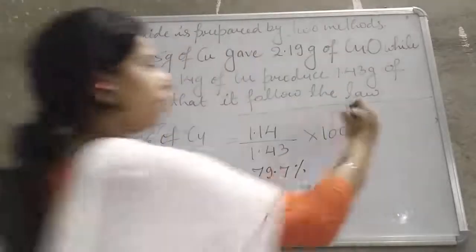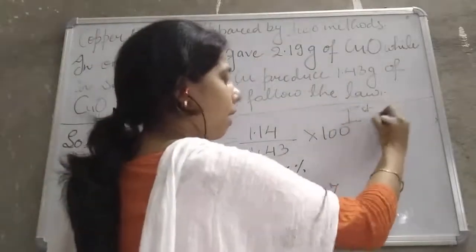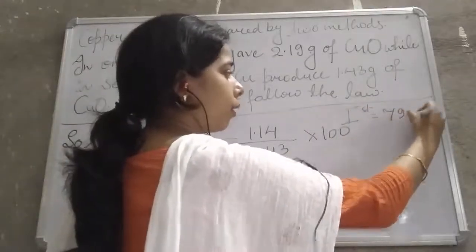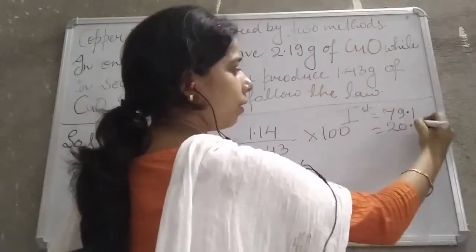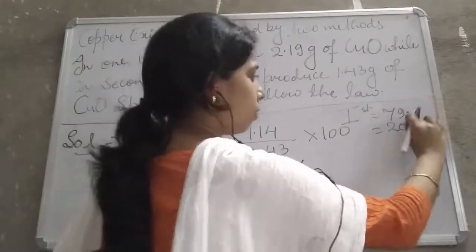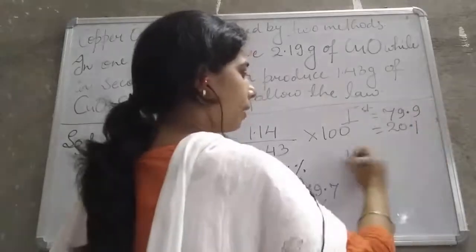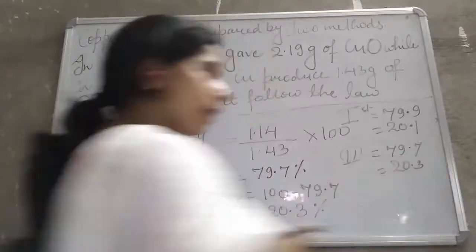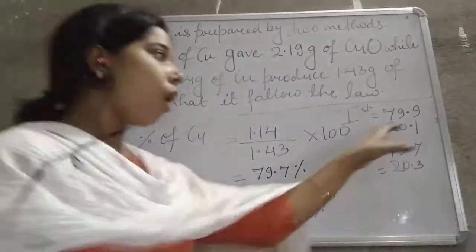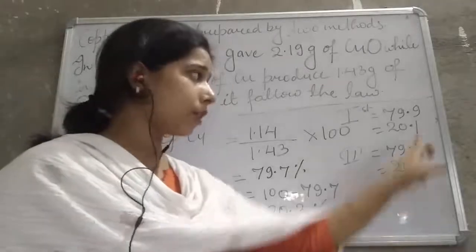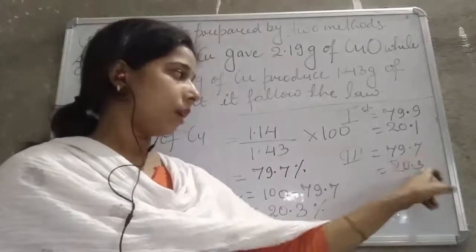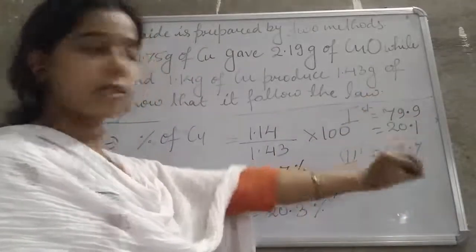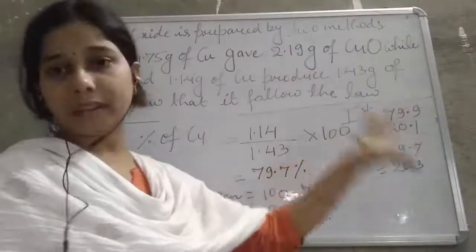So see here, in the first case the ratio comes as 79.9 and 20.1. In the second case it is 79.7 and 20.3. You can see here the ratio between these two is almost similar, although a 0.2 difference is there. It is an experimental error, there is no issue, but till then you will say that approximately or precisely both ratios are equal.